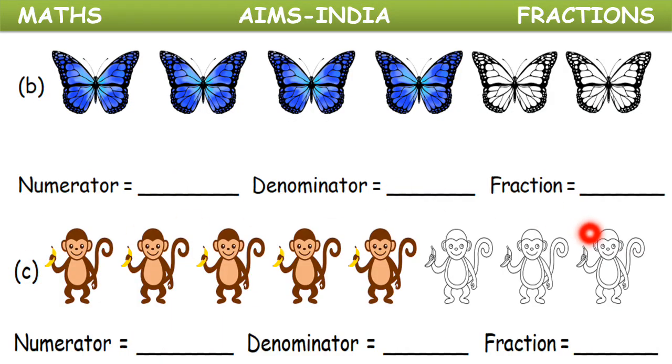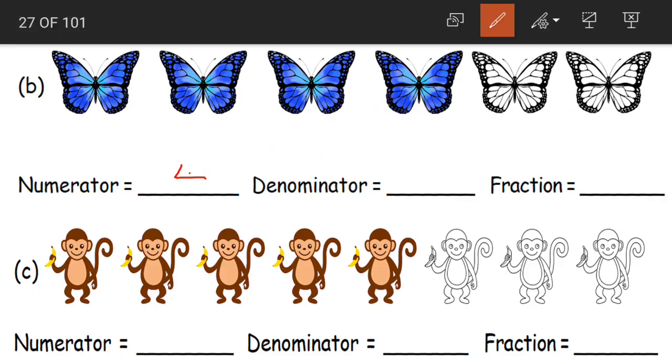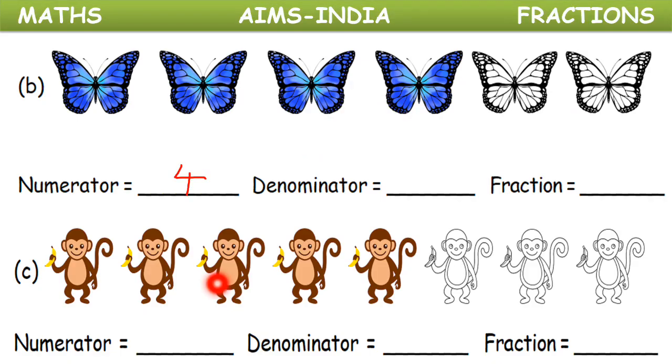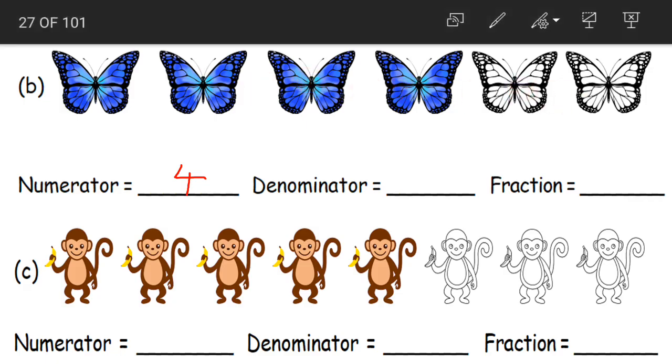Again here we are having 2 more examples. Now what will be the numerator? The number of colored butterflies. Beautifully colored butterflies. Yes. 1, 2, 3, 4. We are having 4 colored butterflies. So 4 becomes our numerator. And what does denominator become? Denominator will be the total number of butterflies. 1, 2, 3, 4, 5 and 6. So 6 becomes our denominator.